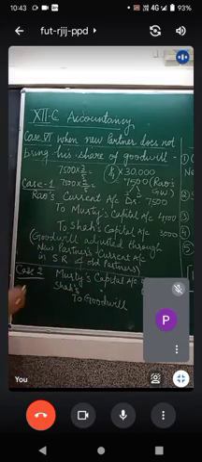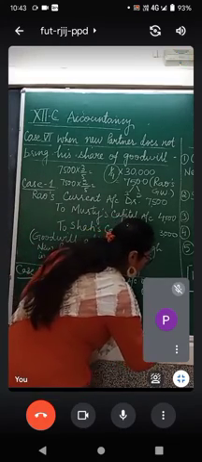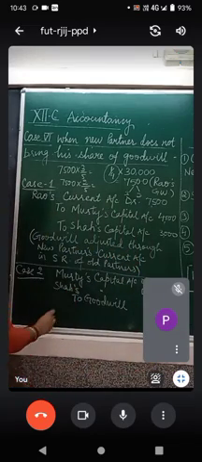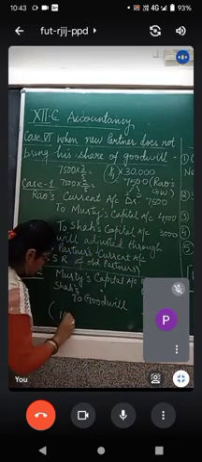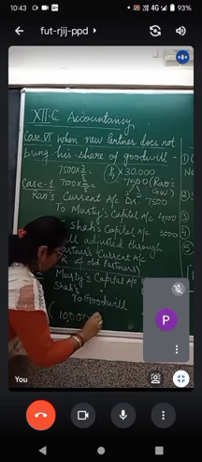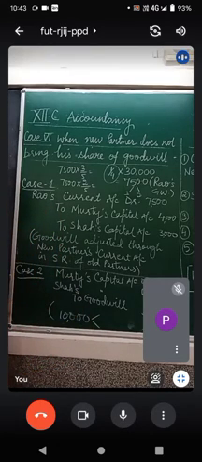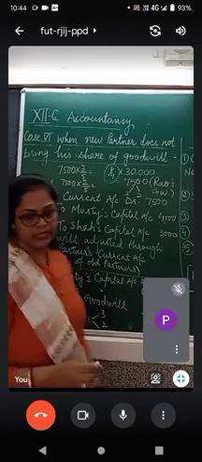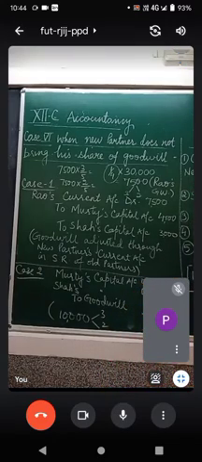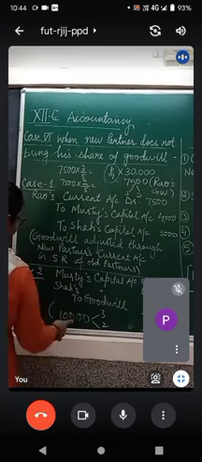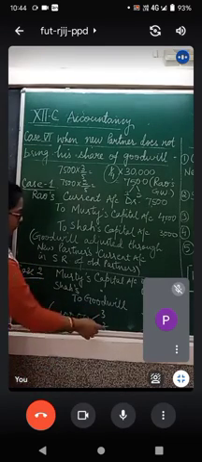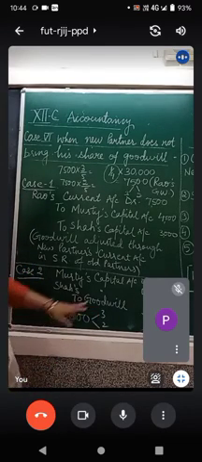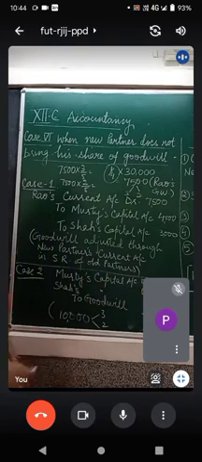How much is the amount of old goodwill? 10,000 rupees. Now divide this 10,000 rupees in the old ratio. Since we are considering the old ratio and the sacrificing ratio to be the same, this 10,000 will be simply divided into the ratio 3:2. How will it turn out? 10,000 into 3/5 and 10,000 into 2/5. Just write down the amounts which you calculate.